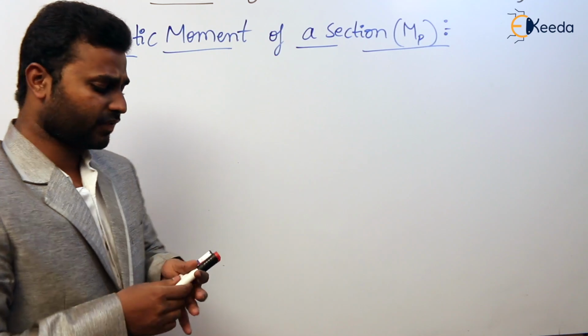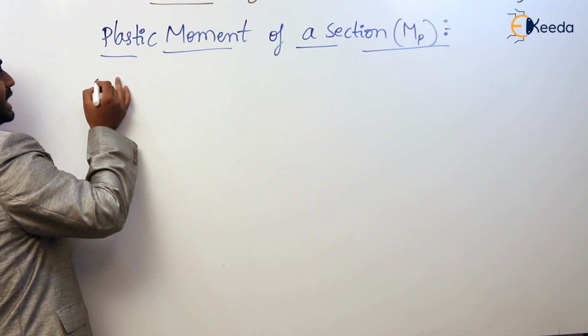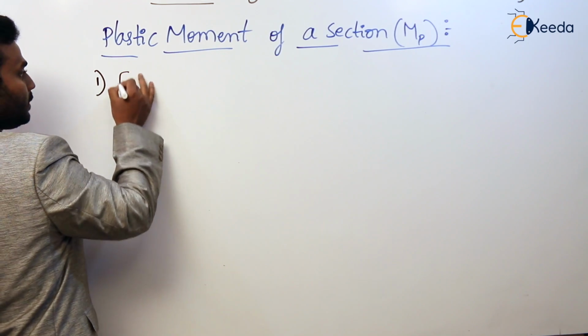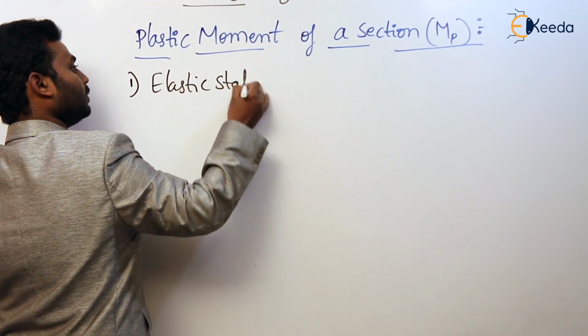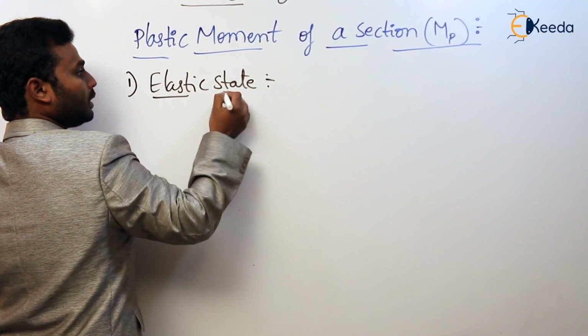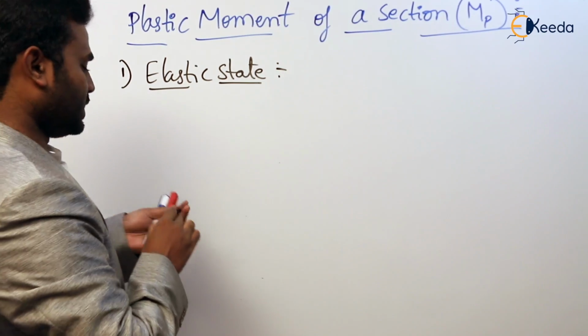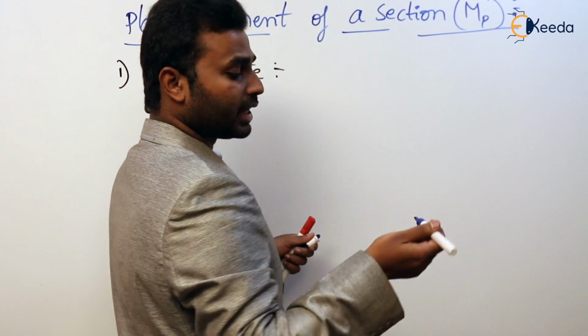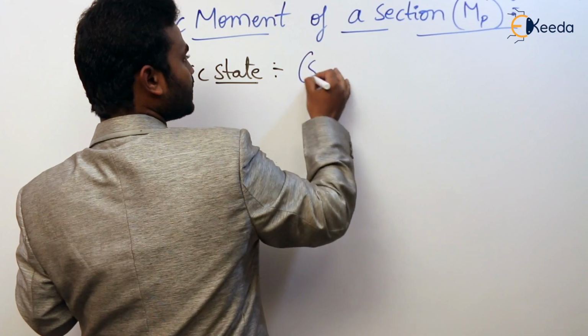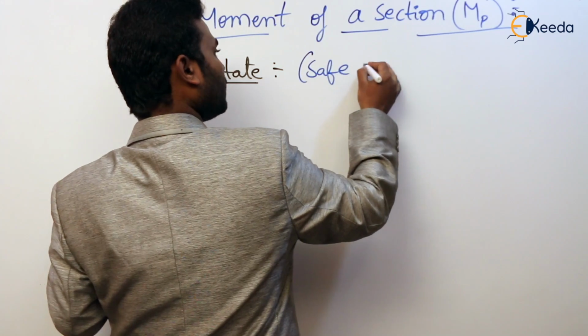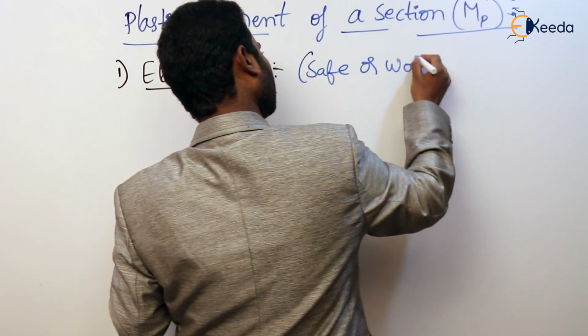So the first state is elastic state, or working state. The moment carrying capacity or internal moment of resistance in this state is known as safe moment or working moment.